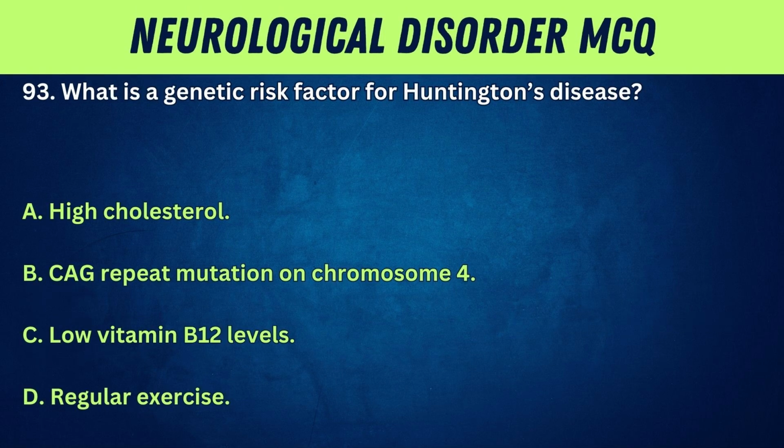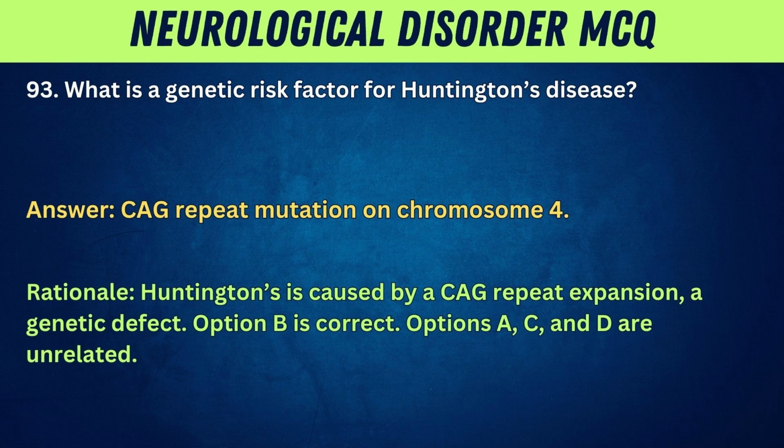93. What is a genetic risk factor for Huntington's disease? A. High cholesterol. B. CAG repeat mutation on chromosome 4. C. Low vitamin B12 levels. D. Regular exercise. Answer: CAG repeat mutation on chromosome 4. Rationale: Huntington's is caused by a CAG repeat expansion, a genetic defect. Option B is correct. Options A, C, and D are unrelated.